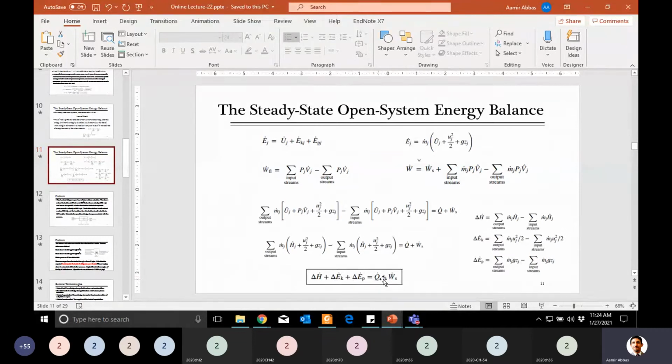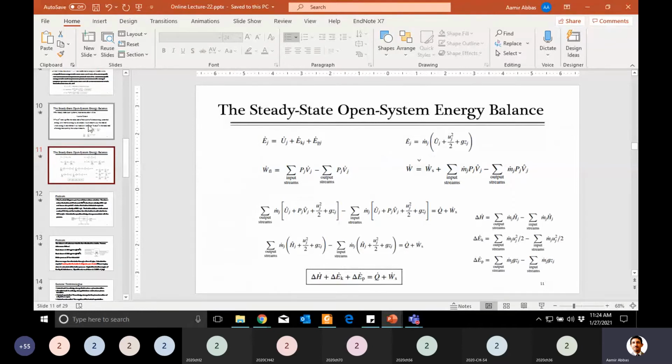So overall you can write this equation as q plus w minus all these terms, taking them to the other side of the equation and making it equal to 0. Is it okay to write it like this? I think there is no issue. We can write the equation in any form. For example, q plus w minus all these terms is equal to 0.